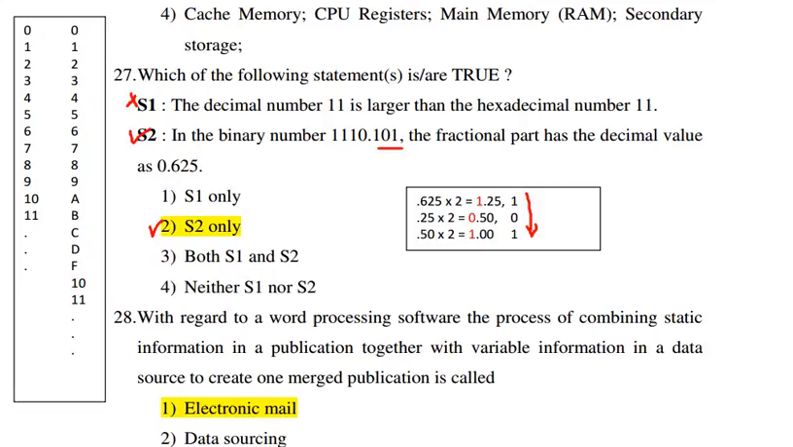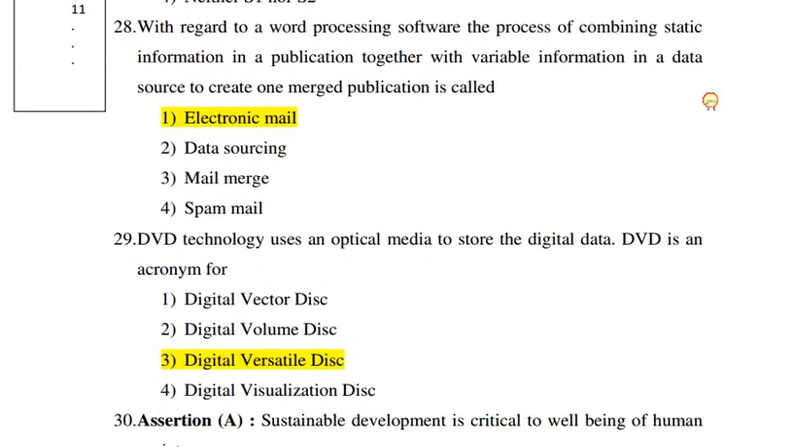Next question is, with regard to word processing software, the process of combining static information in a publication together with variable information in a data source to create one merged publication is called. So the correct answer is electronic mail.